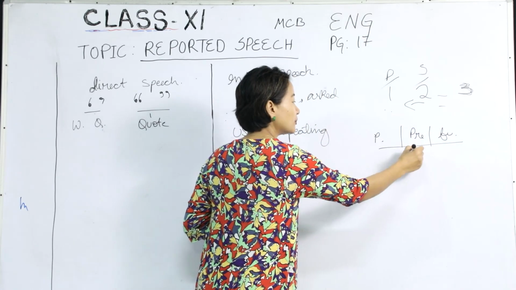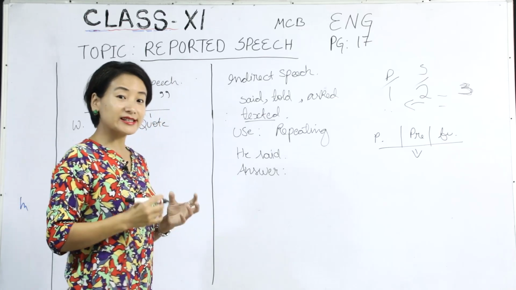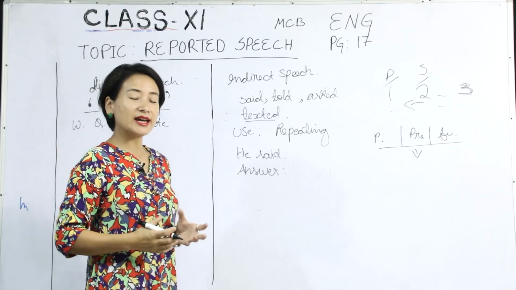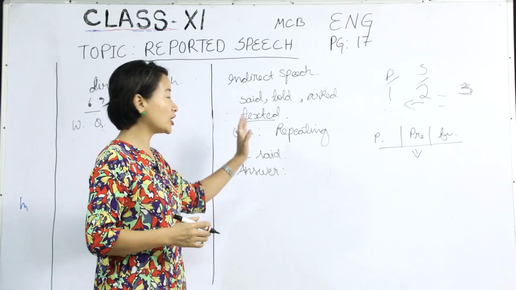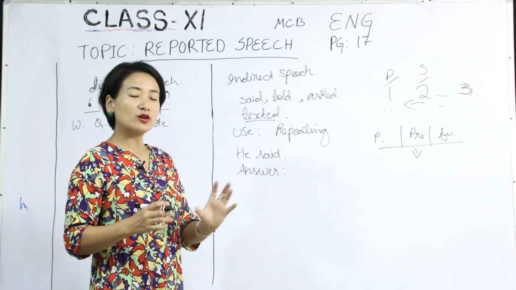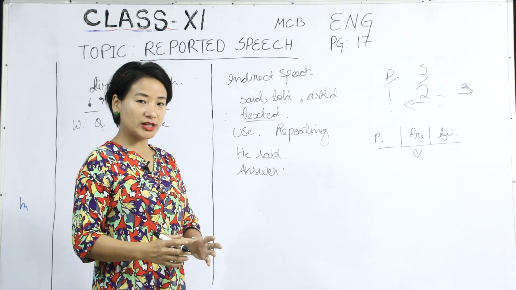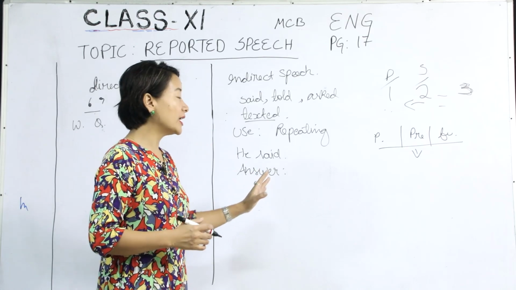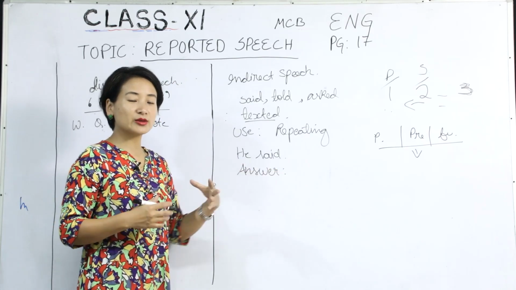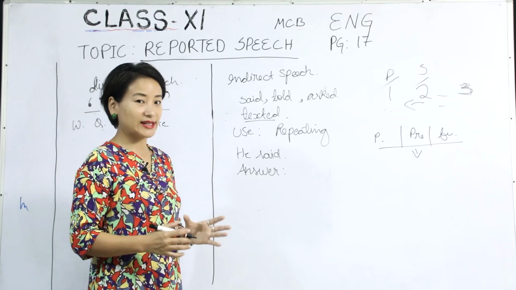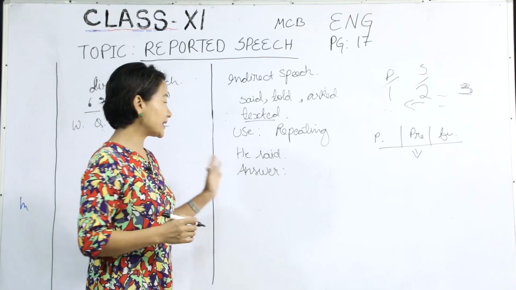Again, when it comes to present tenses here, things which are habitual or things that remain universal do not change in the reported speech. We would be talking about what kind of parts of speech change in the indirect speech, but I want you to remember these exceptions: things which are universal, things which are repeated habitually, those things remain as they are.